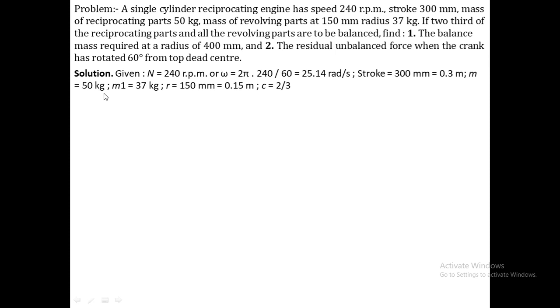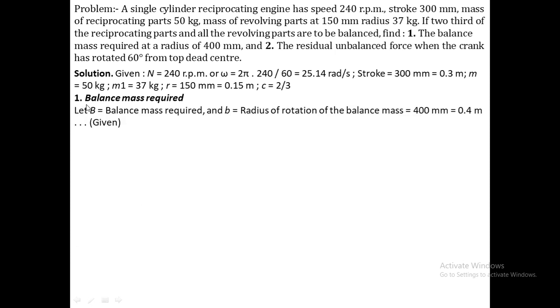Then m is 50 kg. So m is the reciprocating mass and m1 is the rotary mass. So m1 is equal to 37 kg and r is equal to 150 mm, that is equal to 0.15 meter. And c, the compensative factor c, is two-thirds of the reciprocating mass. So here we are supposed to do the balancing for two-thirds of the reciprocating masses.